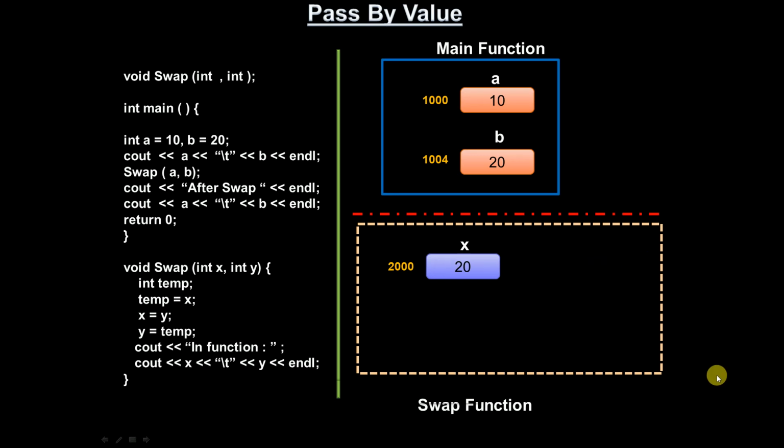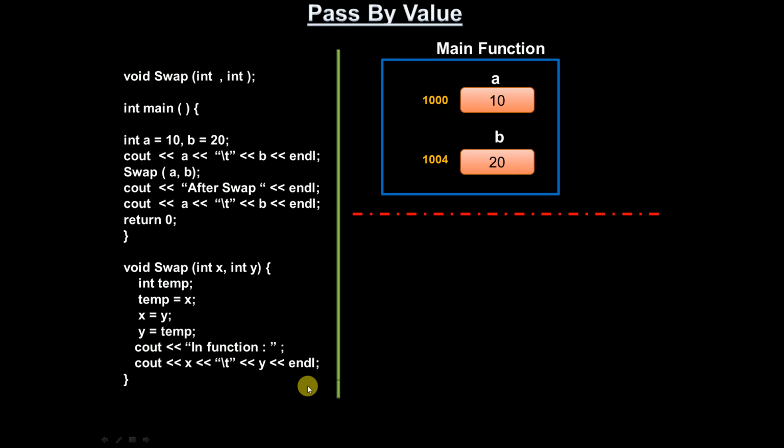First the temp variable will be removed, then y, then x. After that, the entire stack frame allocated for the swap function will be removed from memory.